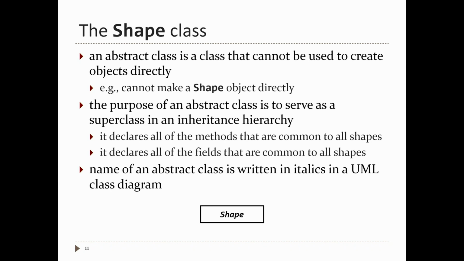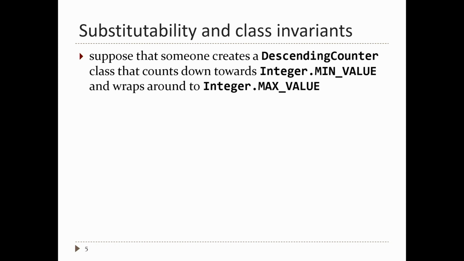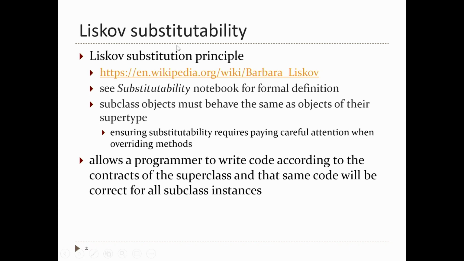All right, so what did we talk about today? We talked about Liskov substitutability. What do you have to keep in mind when you're implementing an inheritance hierarchy and you want to make sure that your subclasses are substitutable for their parent classes? You have to pay attention to the class invariance. You have to pay attention to any method that has a precondition on its inputs. And you have to pay attention to all of the postconditions of your methods.